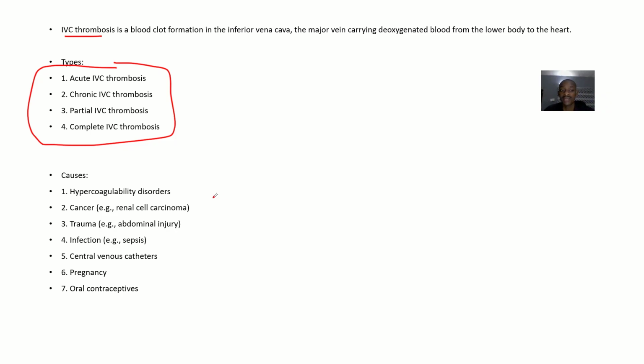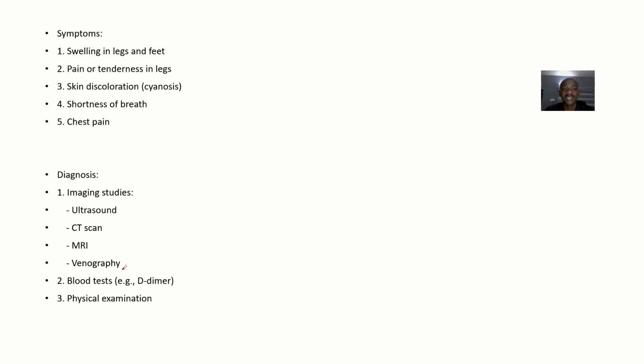Okay. So here now, what are the causes? What could make blood clot in the inferior vena cava? It could be because the patient has some hypercoagulability disorders, which we have already discussed. It could be because of cancer, trauma, infections, central vein catheters that the patient is currently on, pregnancy, or oral contraceptives. Okay.